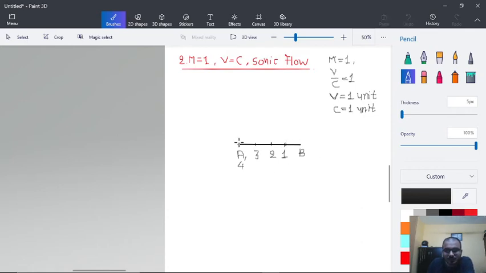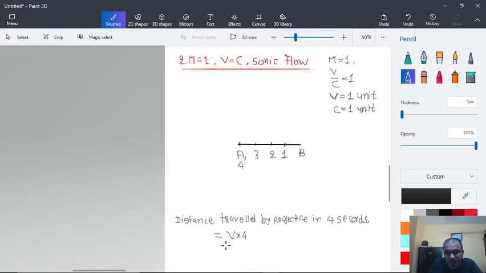So let us say the distance traveled by the projectile in 4 seconds will be equal to V into 4.